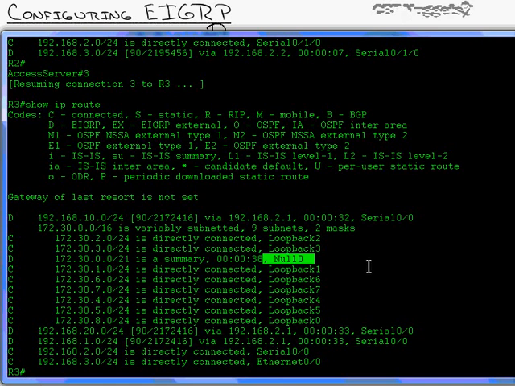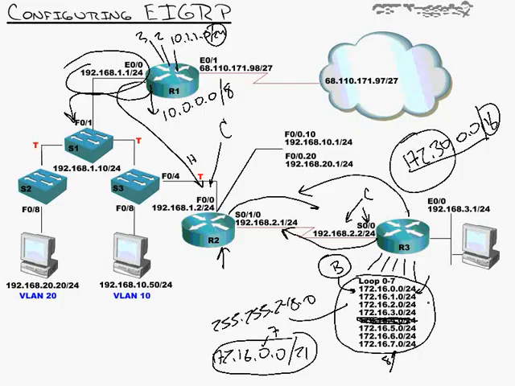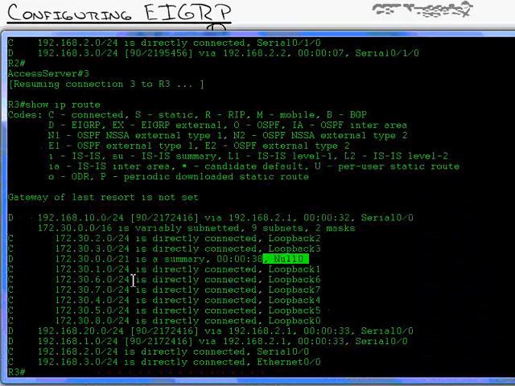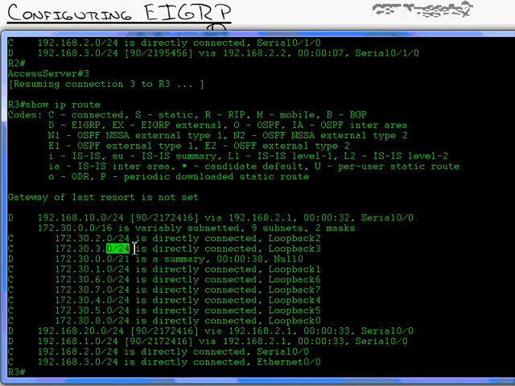So what this null 0 route does is it says, you know what, if you get a packet for something you don't have a more specific route for, then throw it away. Here's what I mean. You've got all of these routes in the routing table. Notice this: 1, 6, 7, and the router organized these on its own, whatever it thinks it's going to use first. So we've got this organization right here. These are all more specific subnet masks. Rule number 1 of routing, it doesn't matter what routing protocol you have or what you're running: if it has a more specific subnet mask, it will use that.